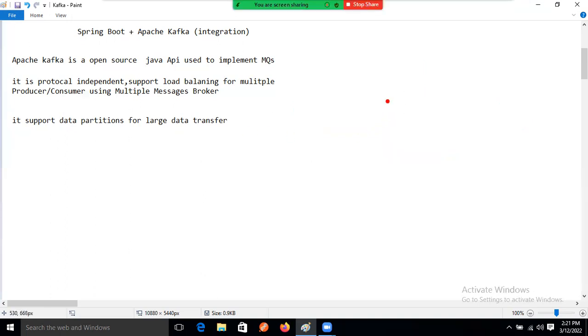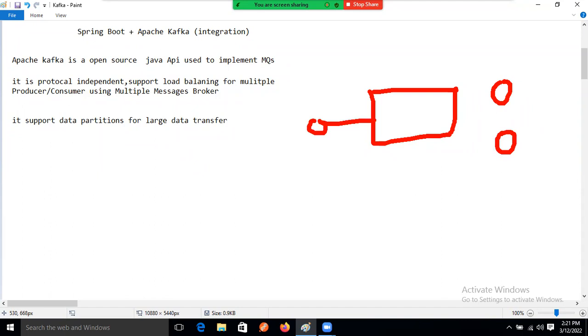Same like that, if the MOM server is there and multiple consumers are there, then what is this communication called, guys? Pub-sub communication, right? Pub-sub communication. This is pub-sub communication. And we are saying this one is a topic, na?